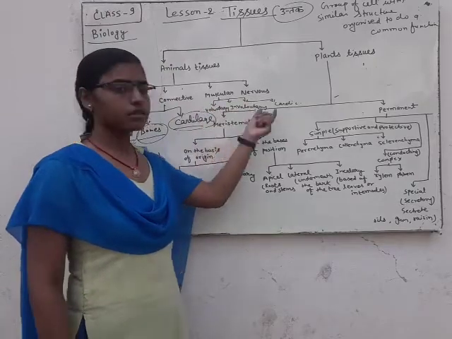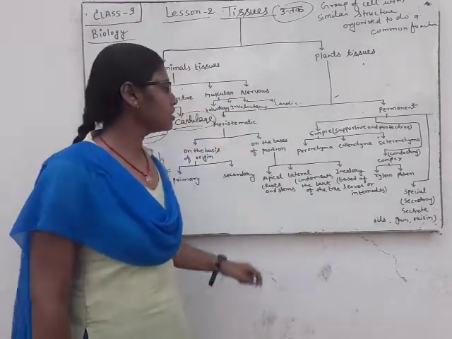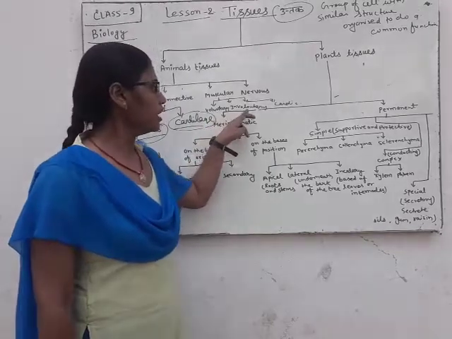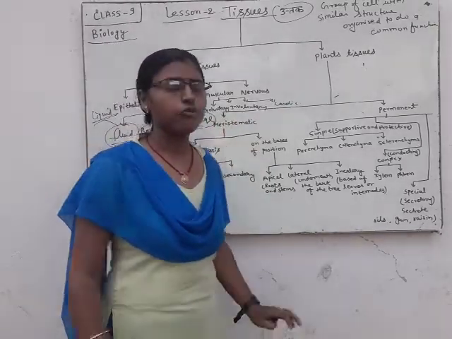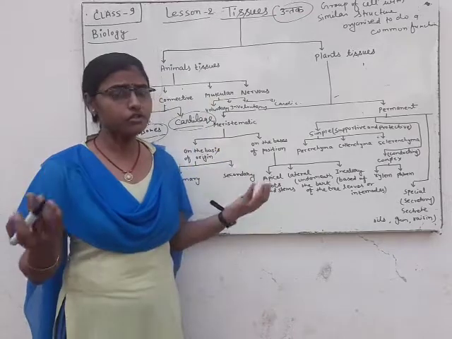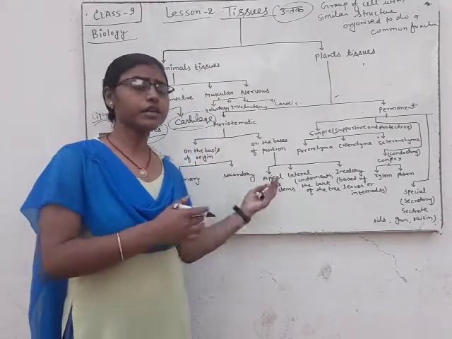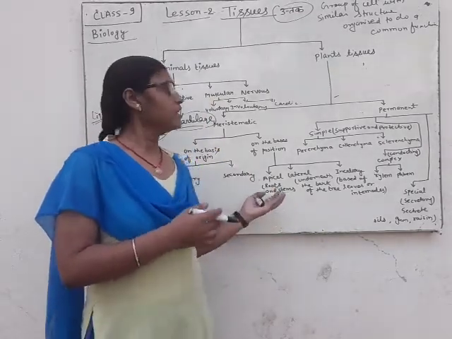Muscular tissue is classified into three groups: voluntary, involuntary and cardiac. Voluntary. What is the voluntary tissue? Where is it found?